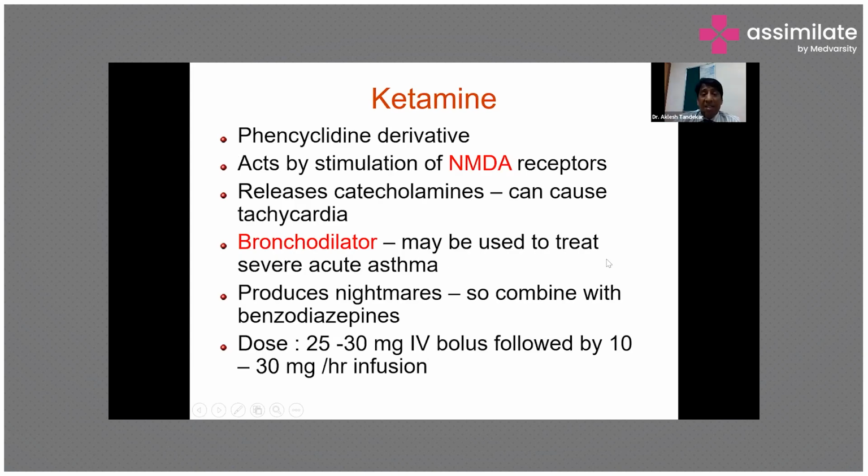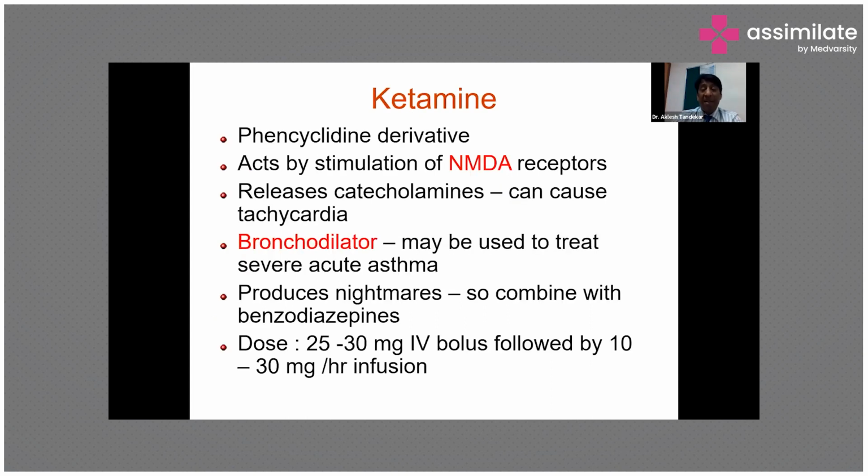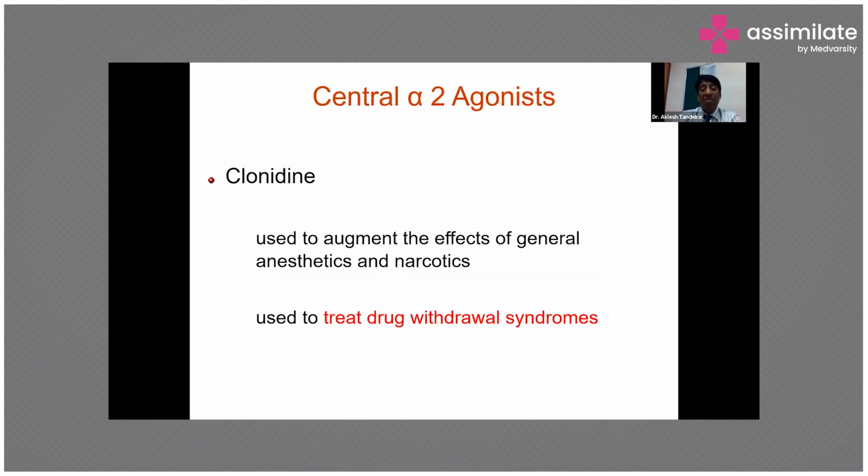Ketamine is another analgesic and sedative agent, which is a phencyclidine derivative. It acts by NMDA receptor antagonism and releases catecholamines. That's why these patients will have tachycardia. And it also has a bronchodilatory effect. So in severe asthmatic patients, this will be the best bronchodilator, but it causes hallucination because it causes dissociation of the limbic system from the cortical system, and that's why patients will have hallucinations. So in patients on propofol, patients should be monitored for acidosis, propofol infusion syndrome and acute renal failure. For ketamine, the patient should be monitored for hallucinations.